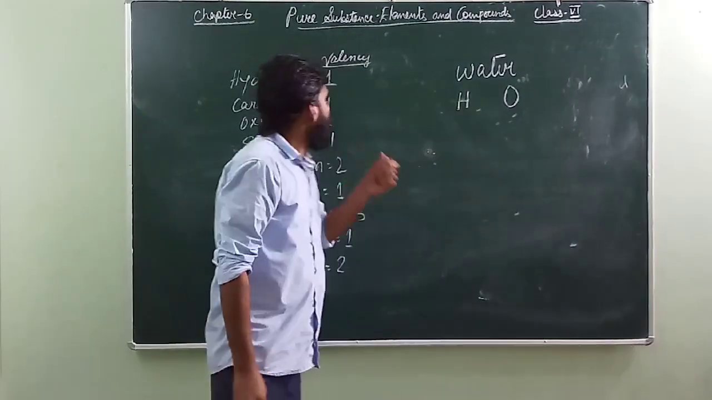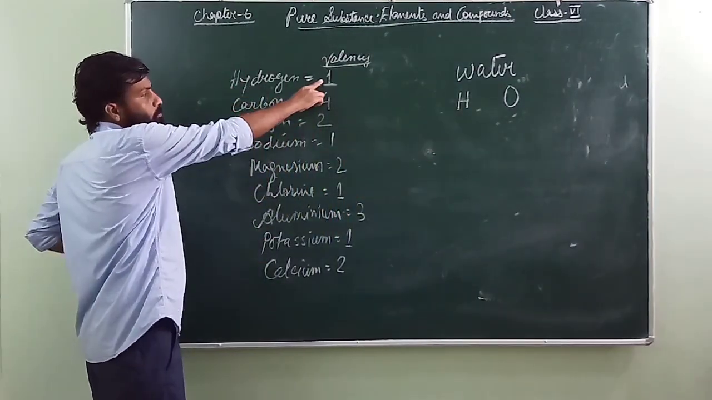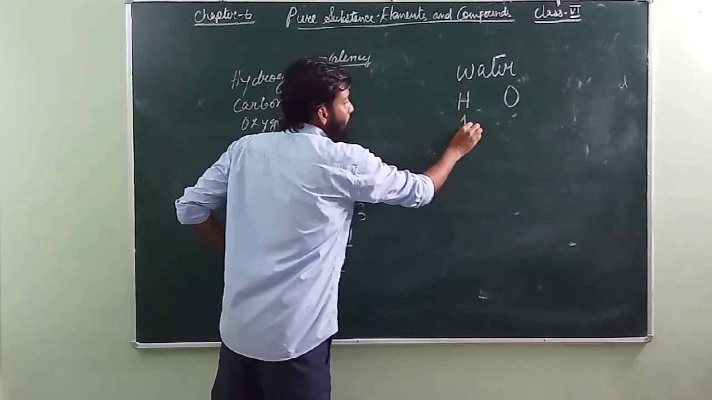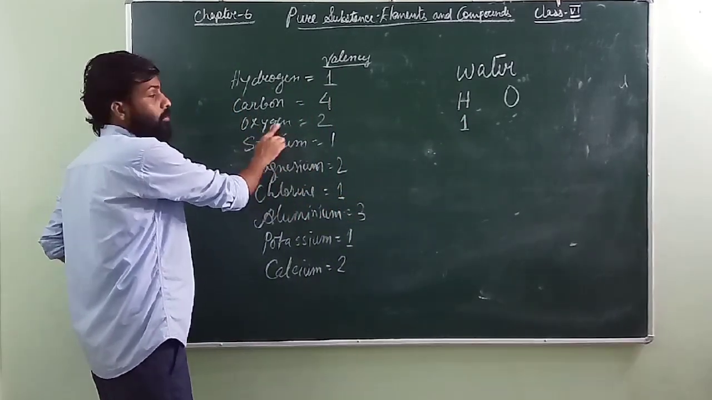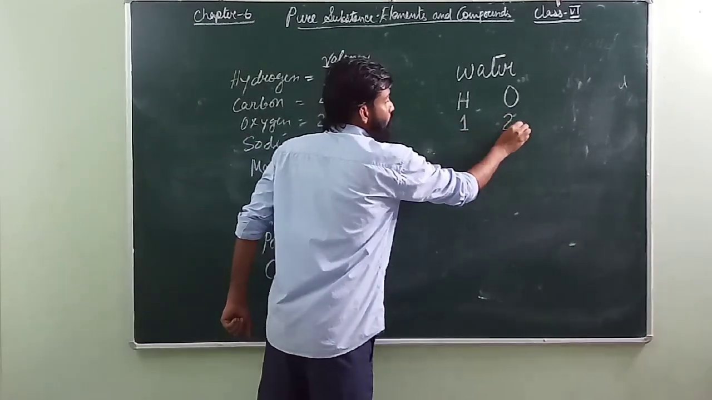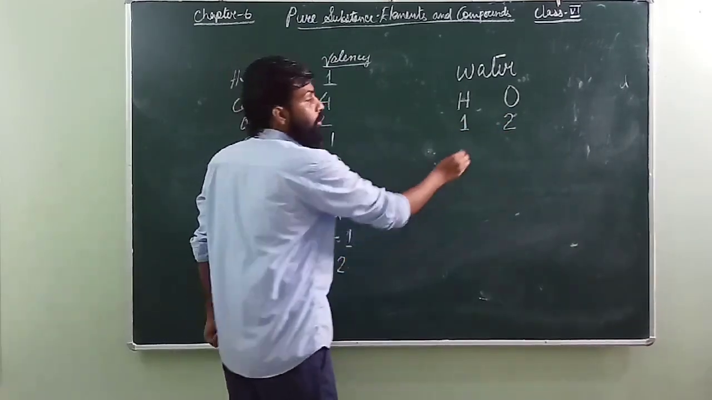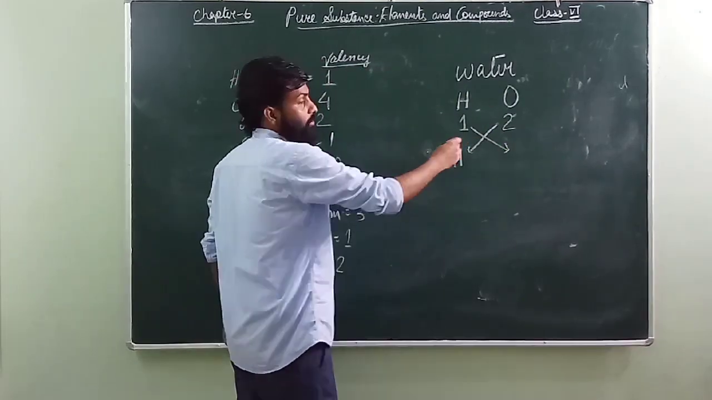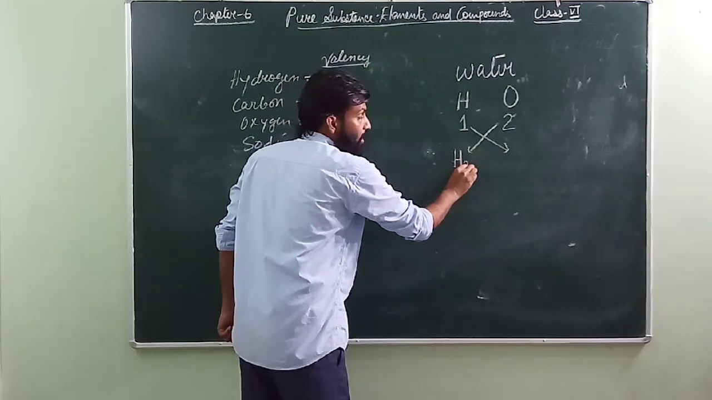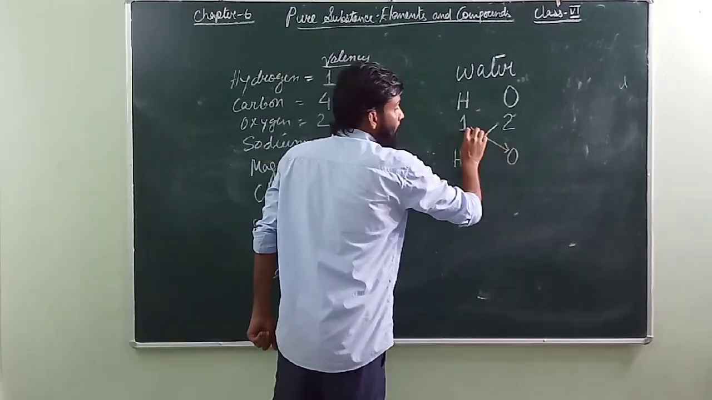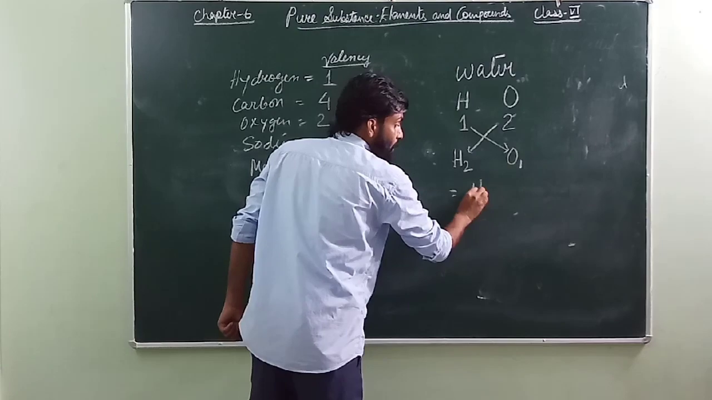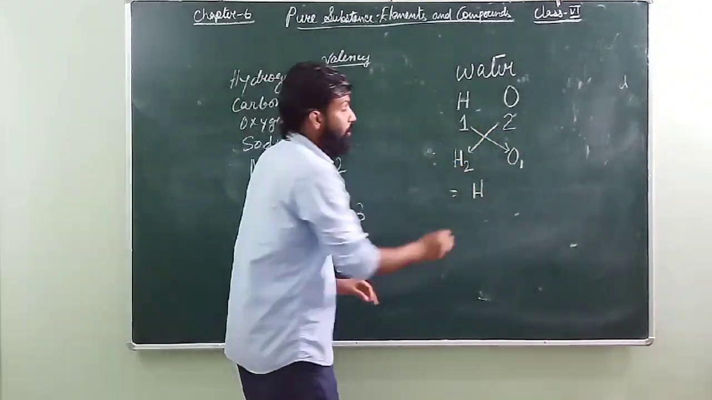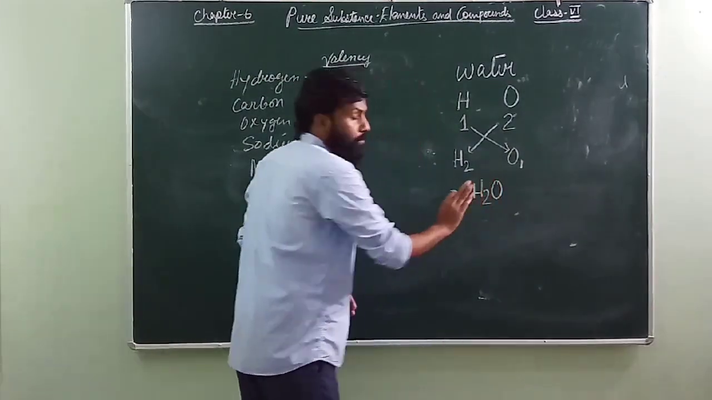Now you come here and see the valency. This is hydrogen. The valency of hydrogen is how much here? 1. Come to oxygen. What is the valency of oxygen? It is 2. Once you write like this, what do you have to do? You have to interchange. The 2 will come down here, and the 1 will come here. If you have 1, there is no need to write 1. It will become H2O. If you don't write 1, it will be considered as 1 only.